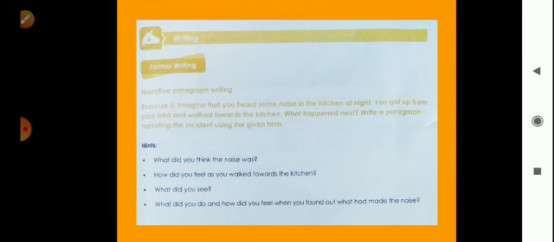ओके, सो देर आर सम hints. What did you think the noise was? Now here is an imagination. You heard some noise in the kitchen at night. मतलब रात को आपने किचन में कुछ तो भी साउंड सुना है. You got up from your bed and walked towards the kitchen. और आप बेड से उठ के किचन की तरफ जा रहे हो. एंड व्हाट हैपन नेक्स्ट, और उसके बाद क्या हुआ? इमेजिन दिस सिचुएशन and write a paragraph about this situation.